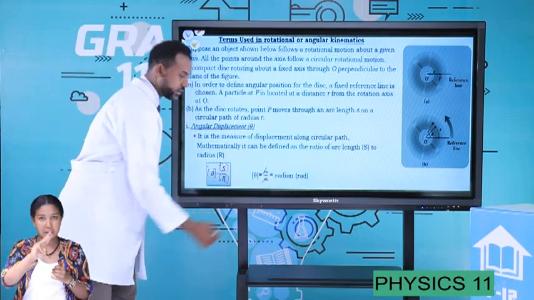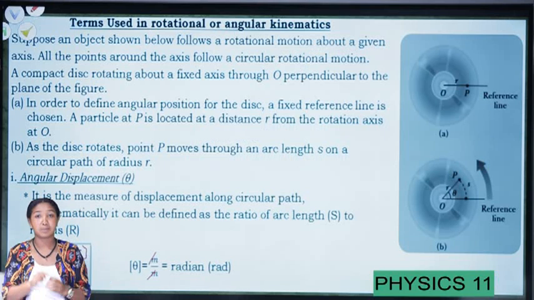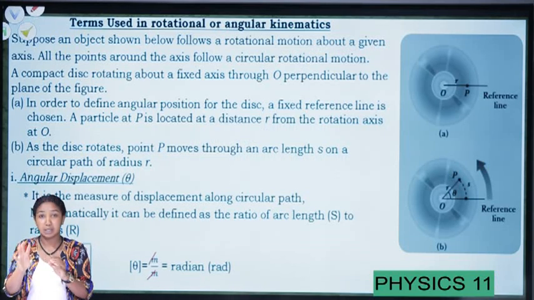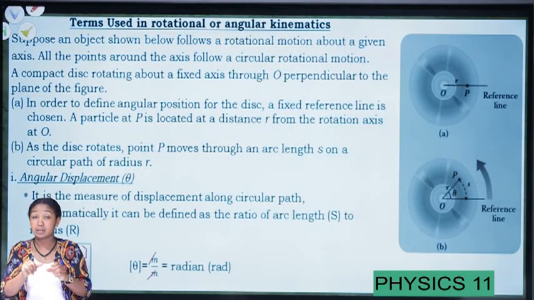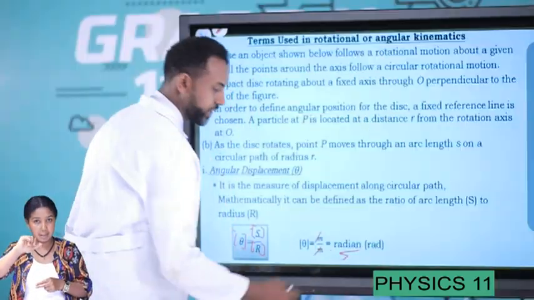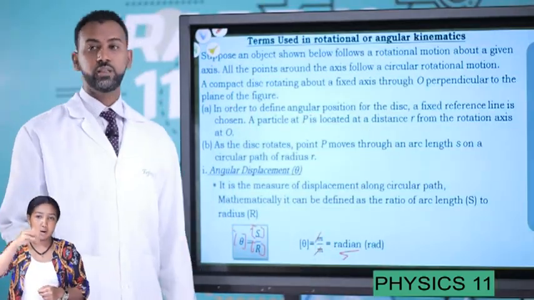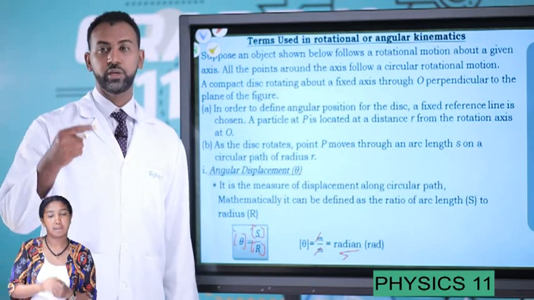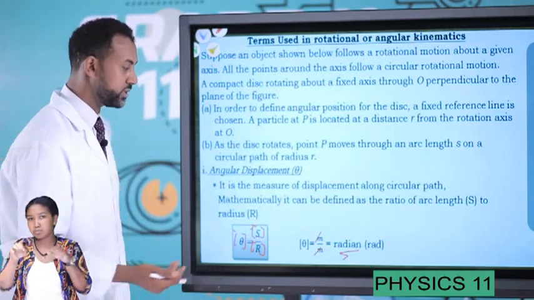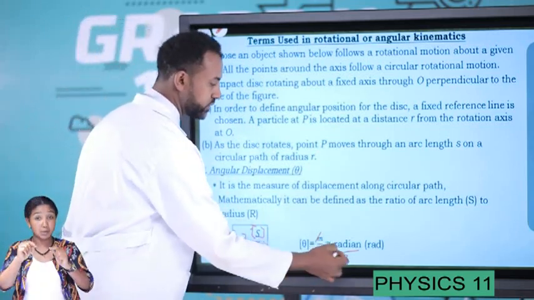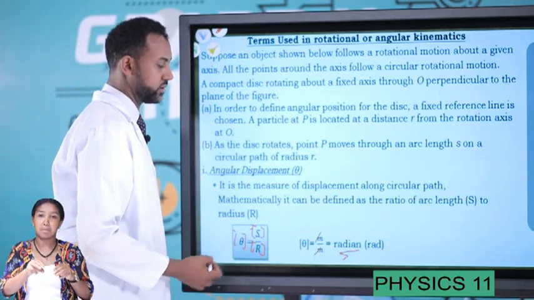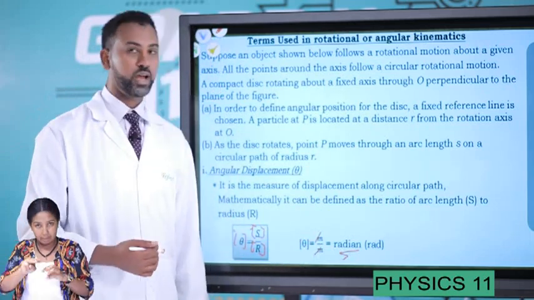Meter will be cancelled by meter. It is dimensionless, but it has a unit, and that unit is known as radian. In terms of radian, it's possible to substitute meter over meter, centimeter over centimeter, kilometer over kilometer.